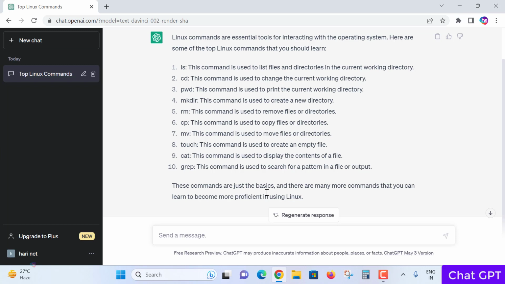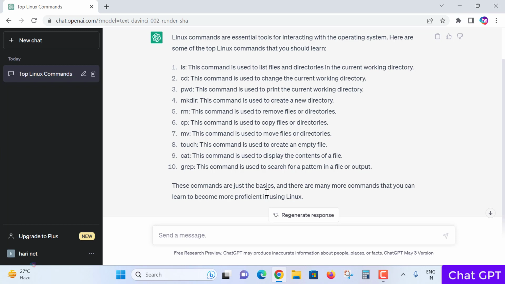pwd is nothing but present working directory; it will print the current directory, like I show you in the command. mkdir is a command to create a new directory. rm is a command to remove a file or a directory. Like rm, space, then you have to specify the file name or directory name.